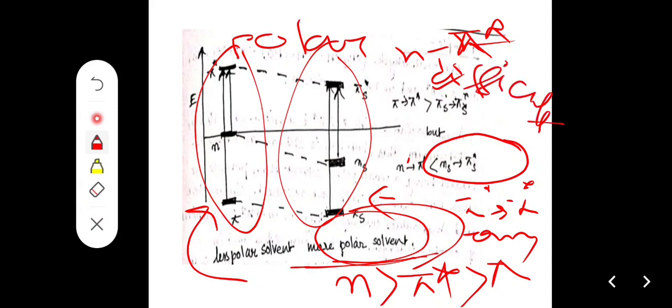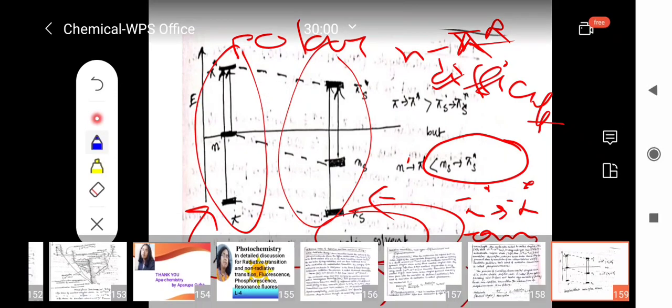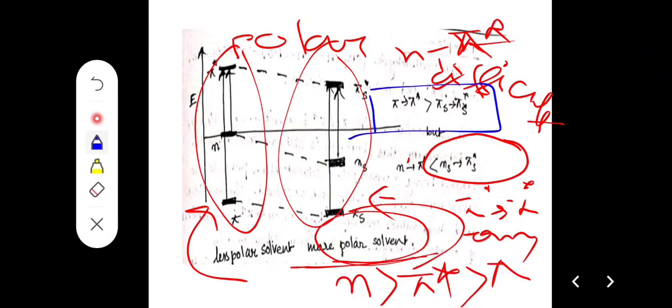So in that case, a solvent means polar solvent. For polar solvent, the pi to pi star energy is less than the normal pi to pi star. And in polar medium, non-bonding to pi star needs more energy than the normal n to pi star, as non-bonding is more stabilized than pi star.